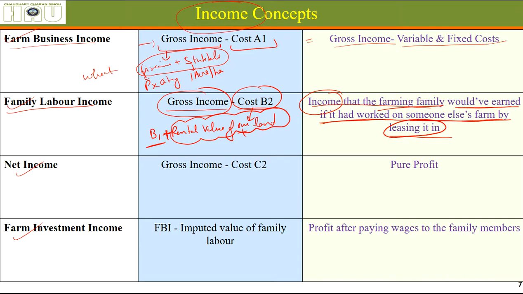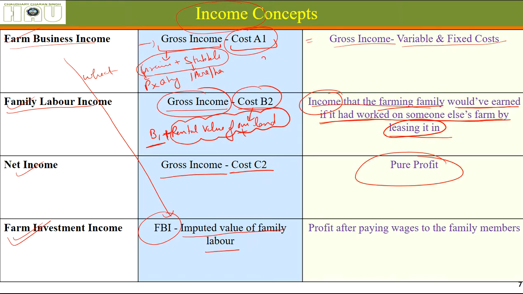Okay. Net income is gross income minus cost C2, which is considered as pure profit. This is the actual profit a farming family earns. Okay. Farm investment income is farm business income, that is the first one, minus the imputed value of family labor. Understood? Cost A1 includes cost 2 to 14 of this.